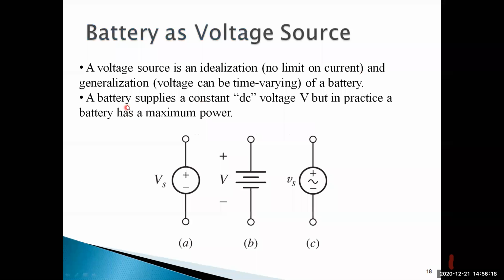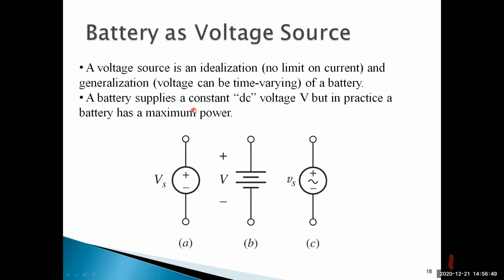Ideally, we can consider it as no limit on current. But in generalization, voltage can be time varying, like a battery. As the battery is used, the charge goes on decreasing, just like our mobile batteries.